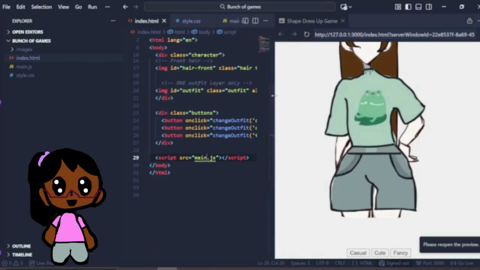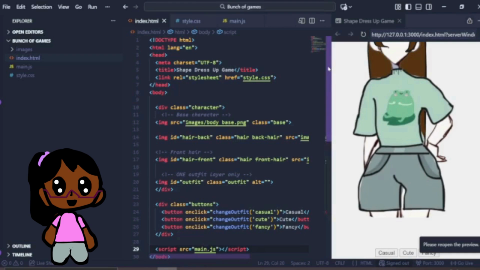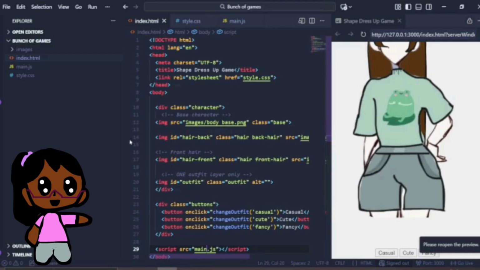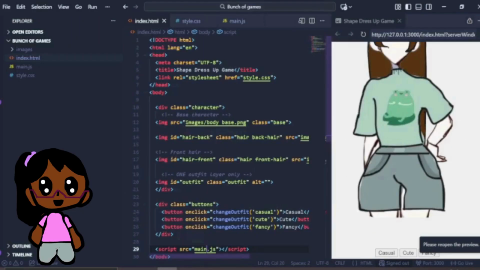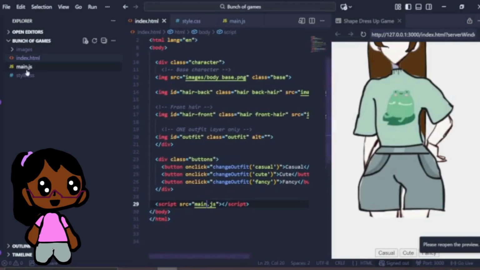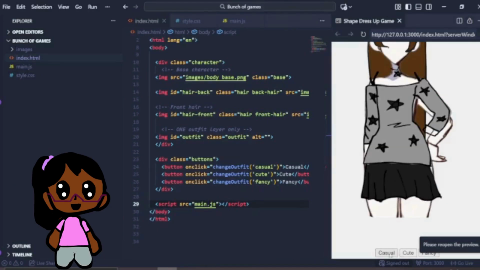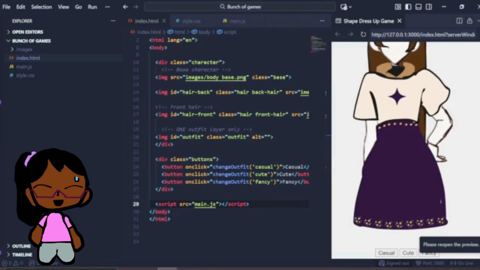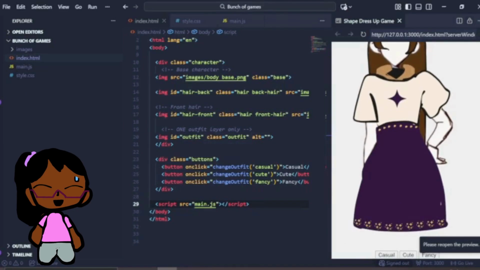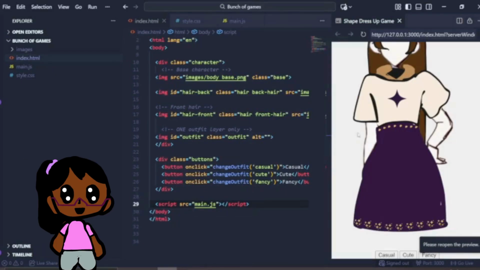let me go over my code bit by bit. So obviously the HTML has upgraded a lot, because last time it was tiny, but now you can see there's character images, more images, and a few buttons. And these buttons are the most important because these buttons link to main.js. So that's why anytime I click on it, it changes to this casual, cute, and fancy outfit. I understand the fancy outfit kind of sucks. I could make it 10 times better if my hands were working properly. They still are, but I'm not good at drawing on laptop. Far better on paper and pencil.